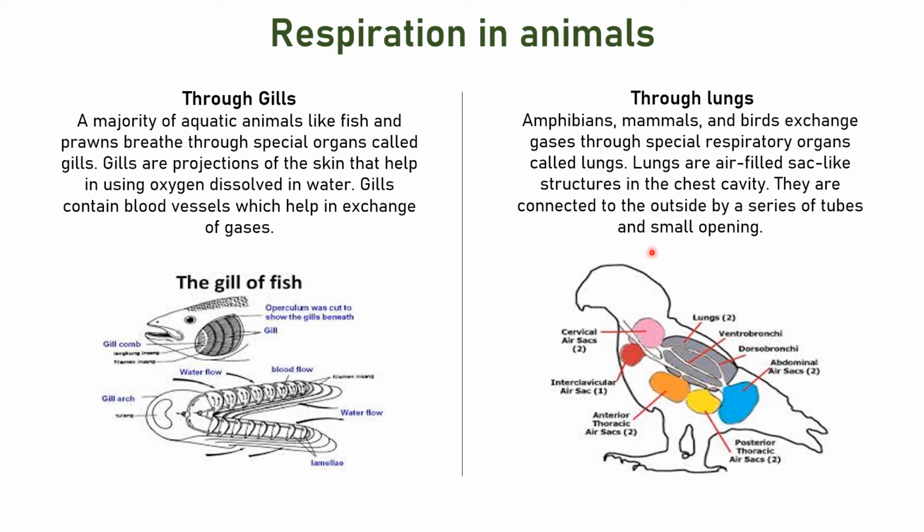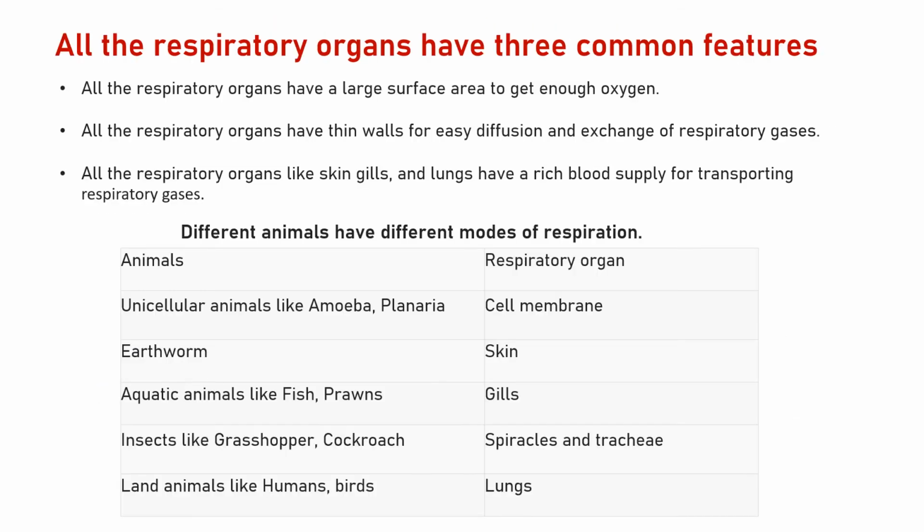Nostril is a small opening, so they are connected to the outside environment, and through this the air gets inside, and there is exchange of gas inside the lungs. How that happens, we are going to take up in our next slides. Now all the respiratory organs have three common features. Now these are very important 3 points, children, from the point of view of the exam.